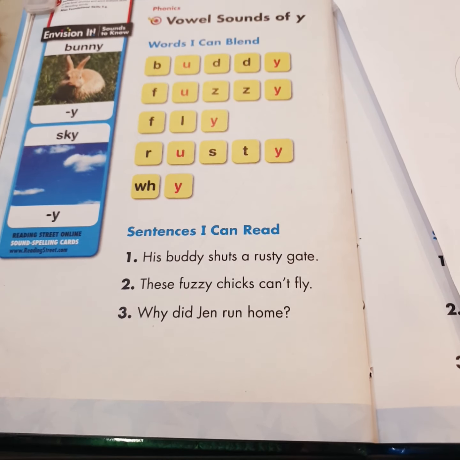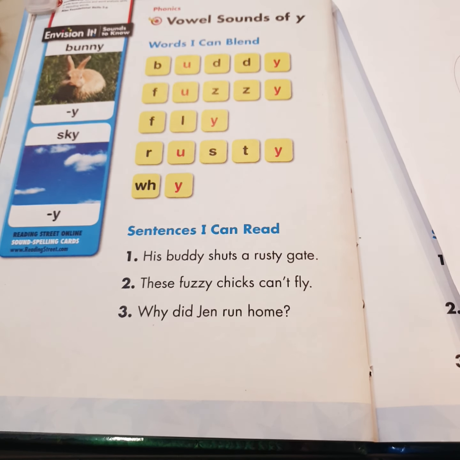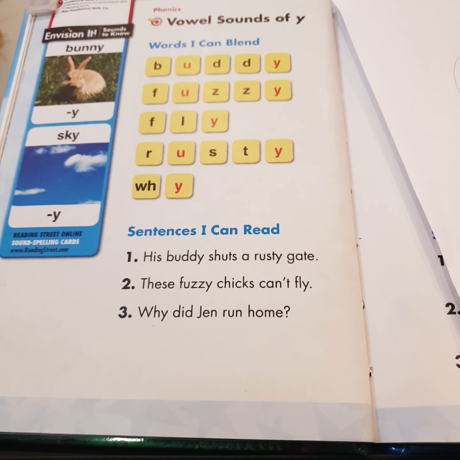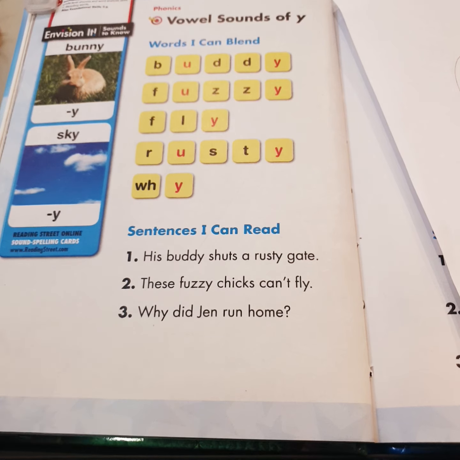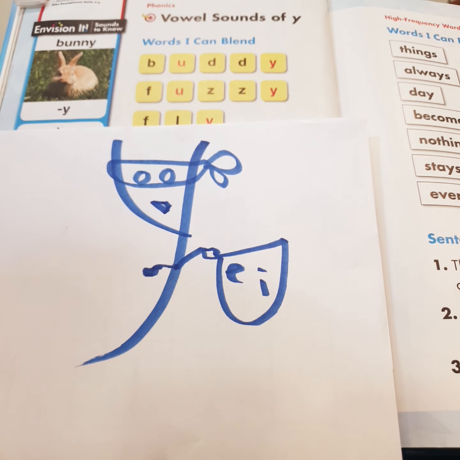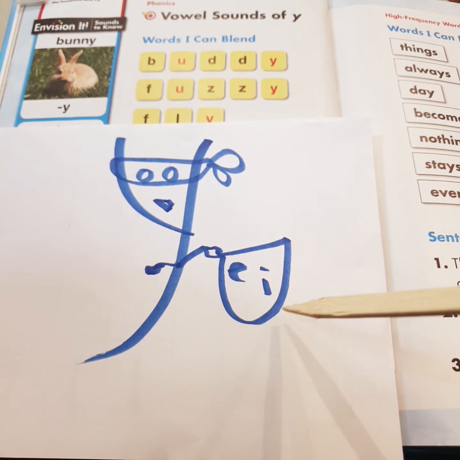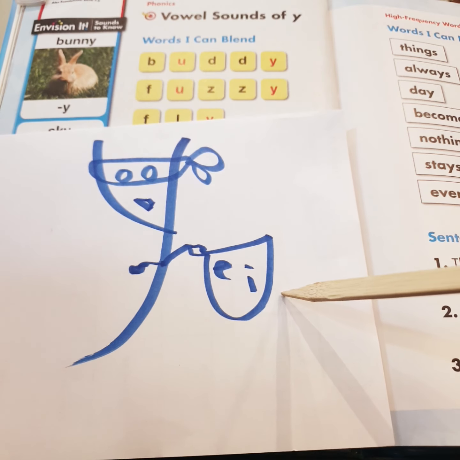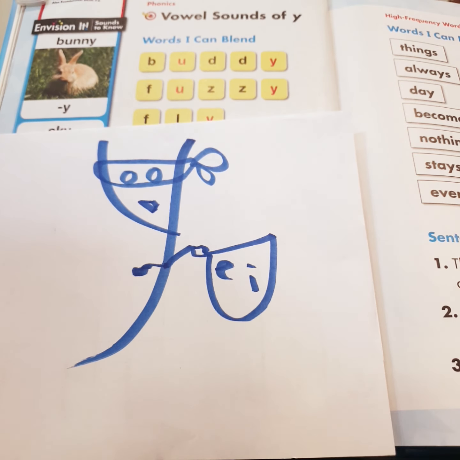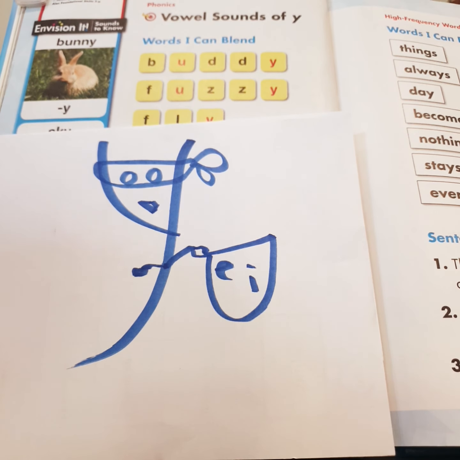Here I will tell you a story about Y. Y sometimes wants to be a vowel and play with the vowels. But the vowels said to Y, no, you can't play with us. You aren't a vowel. So here, Y decided to dress like a thief. So here you can see this Y is a thief, and it steals the sound of E and I.